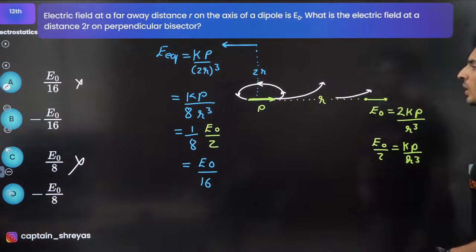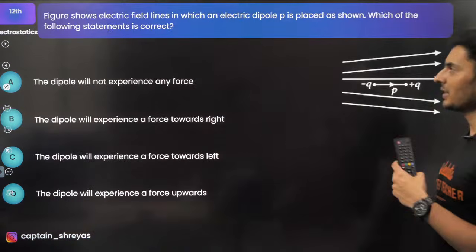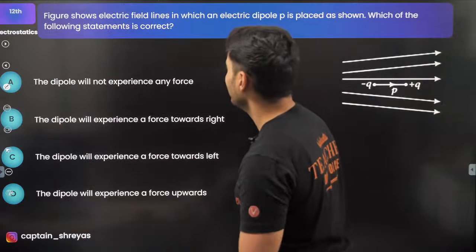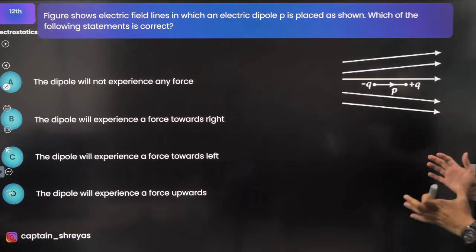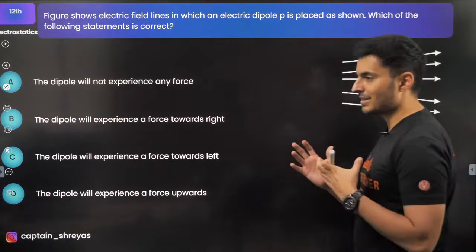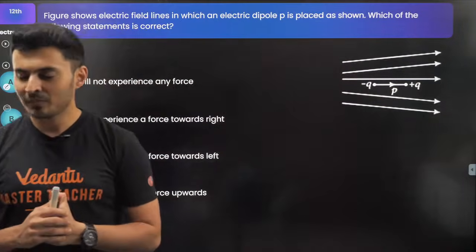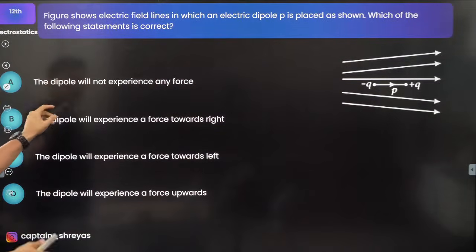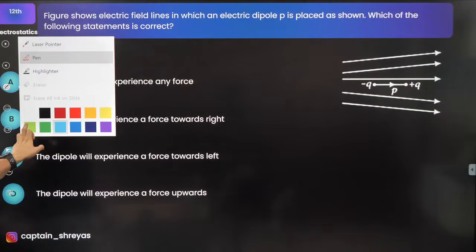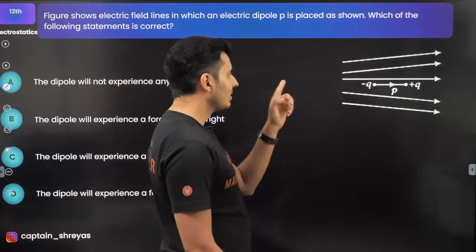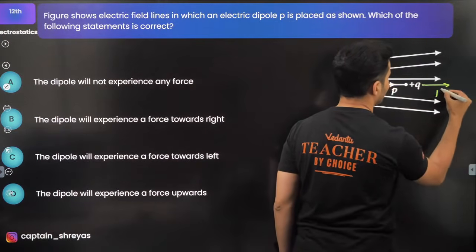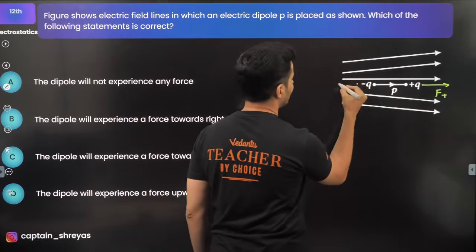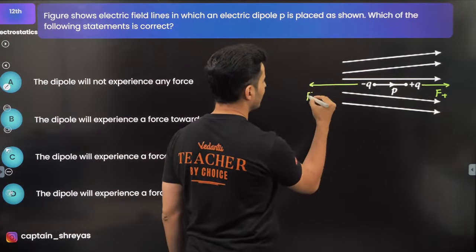All right. Moving on to the next one coming up on your screen. The figure shows the electric field due to a dipole placed as shown. Which of the following is correct? Come on, guys. Think about it. Figure it out. Will the dipole not experience force, or will it experience force? What do you think will happen? The way it has been kept, this positive charge will experience a force this way. This negative charge will experience a force this way.